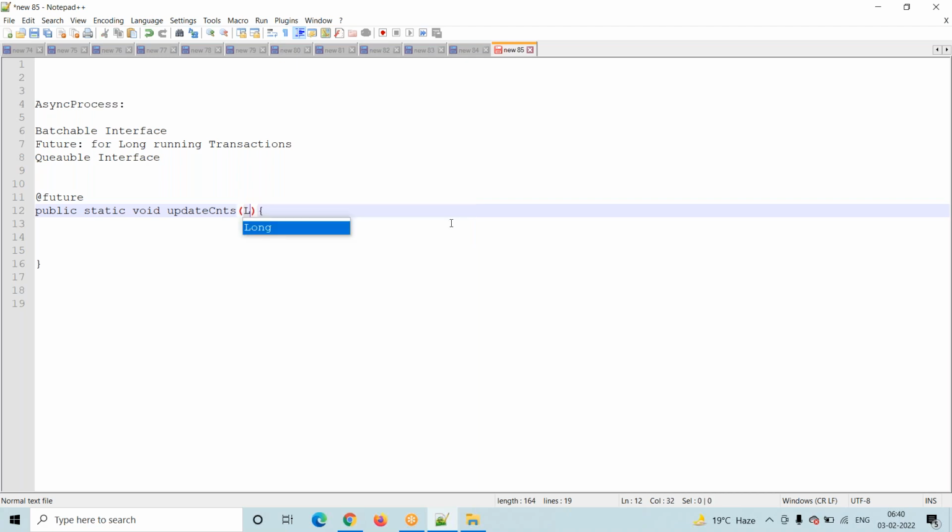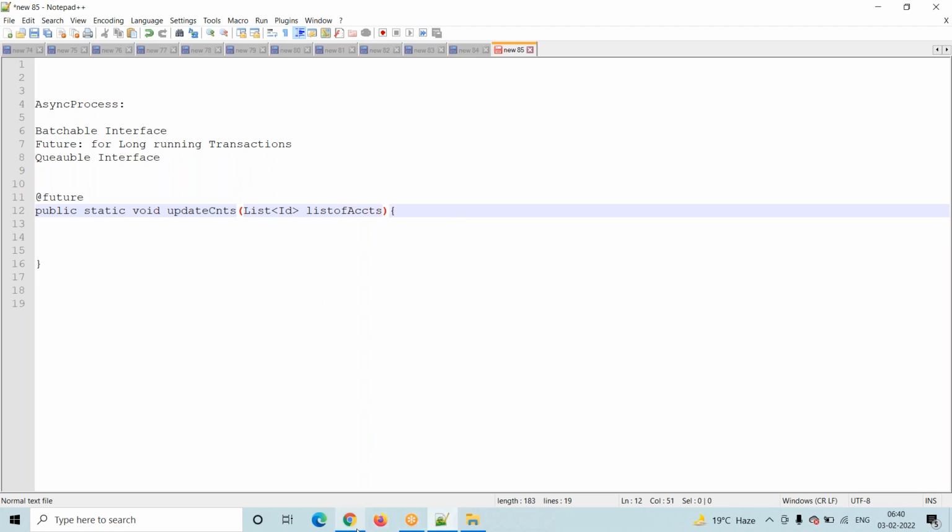In interviews they will also ask, is it possible to pass primitive data types to the future method? No, it is not possible. Why it is not possible, I will explain. So only IDs we can pass.